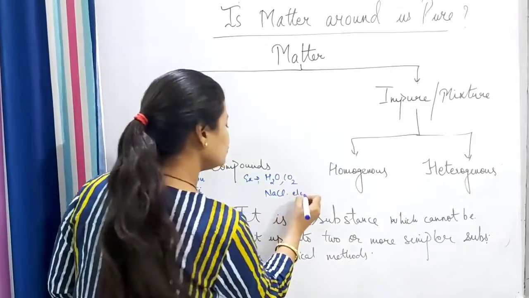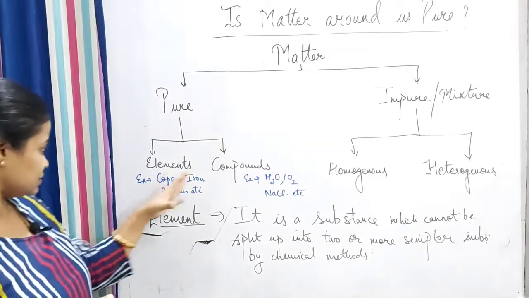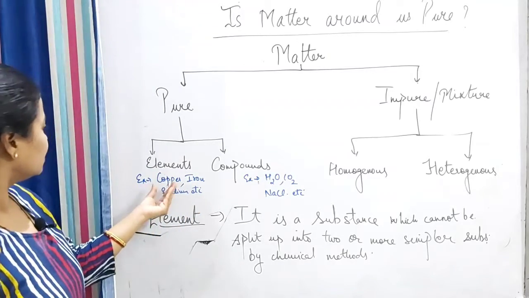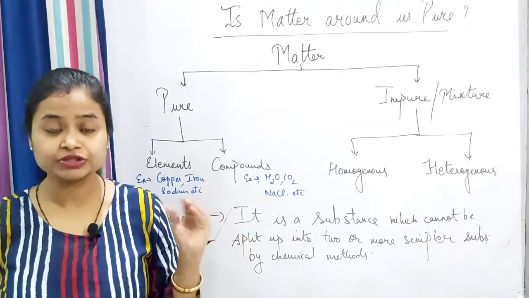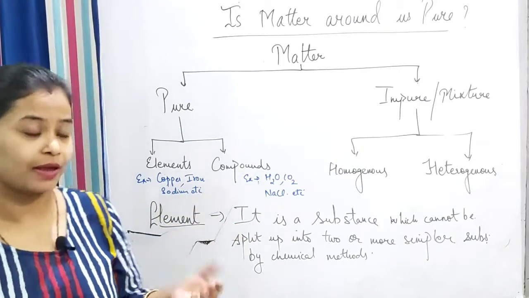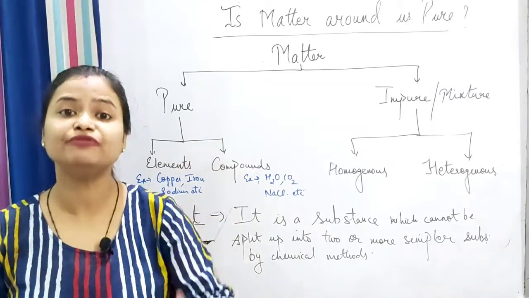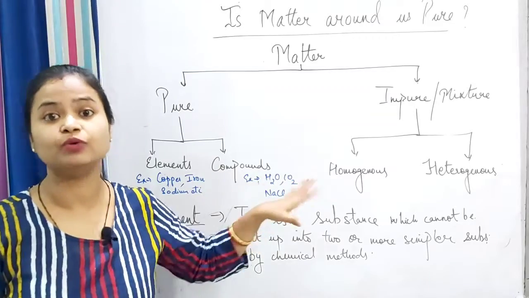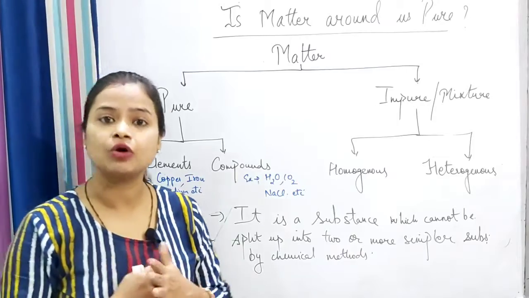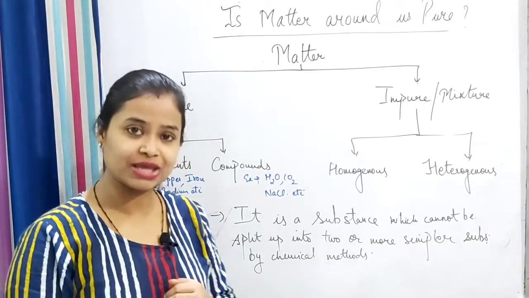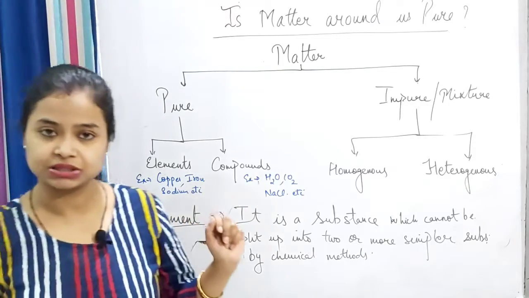I'll explain in detail. First let us see, you can see some difference here. In these elements, some substances cannot be further split up. But in compounds, like H2O, it can be further split up to give H and O separately. H and O, that is hydrogen and oxygen, are the elements. So let us see the elements first in detail.